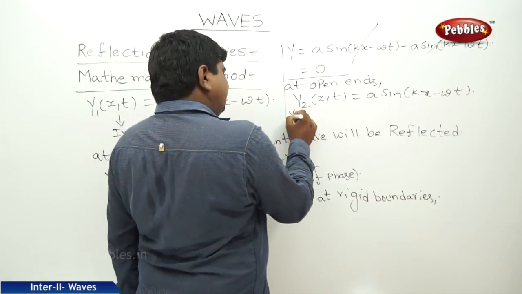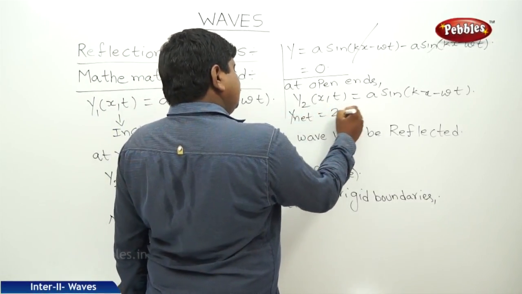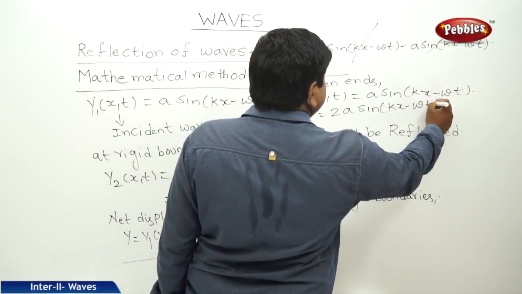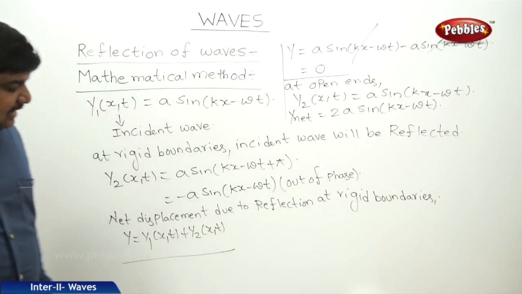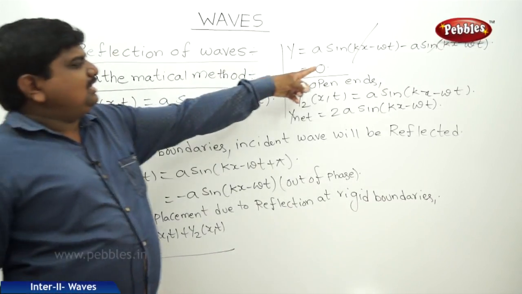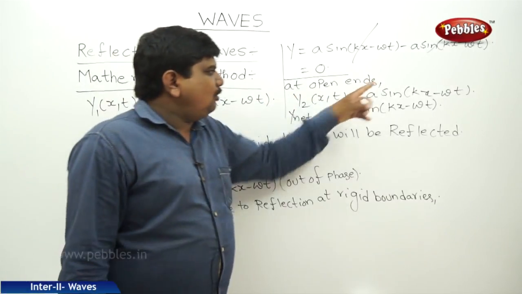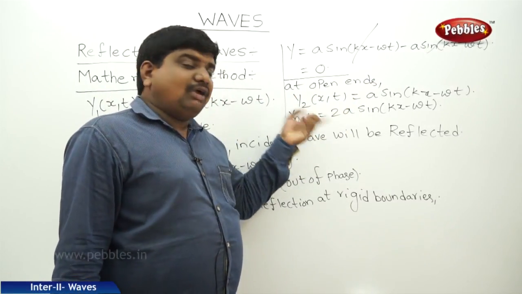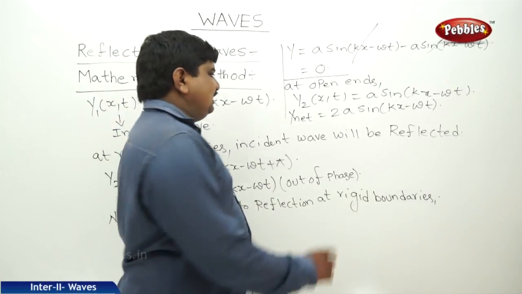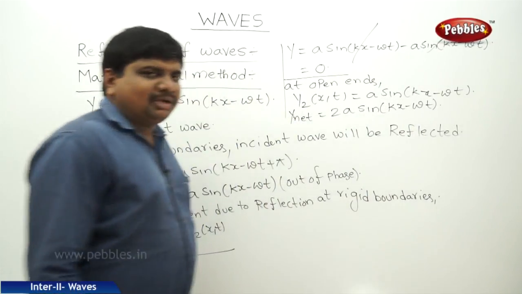So y net is equal to 2a sin(kx minus omega t). This is the difference between the open end and the rigid boundaries. So at rigid boundaries, the net displacement is 0. At the open ends, the net displacement is y1 plus y2, both of the same amplitude and same displacement. That's why 2a sin(kx minus omega t).